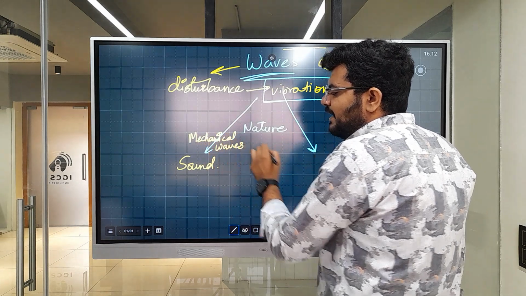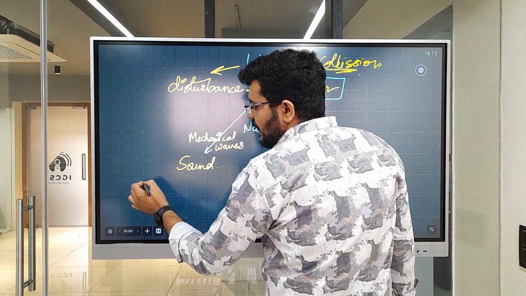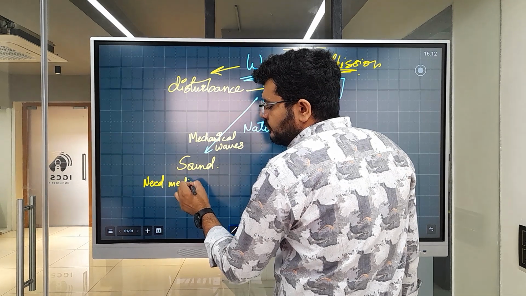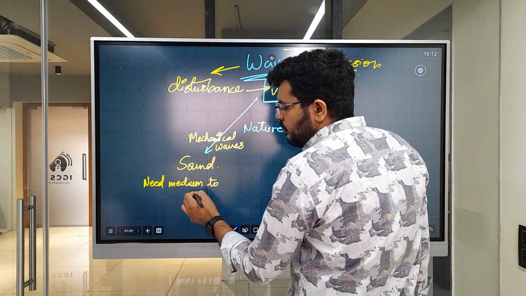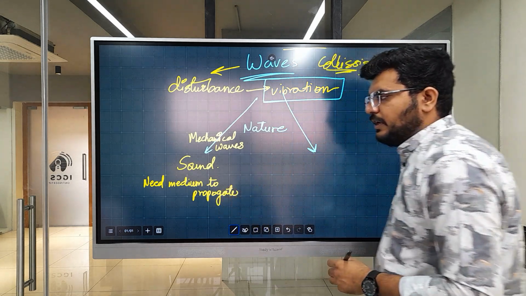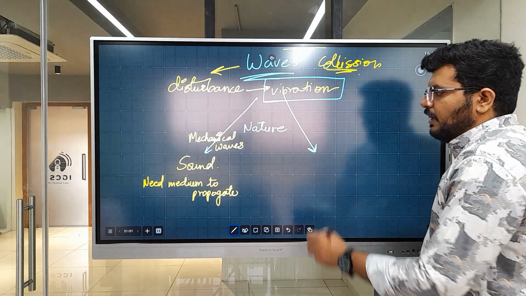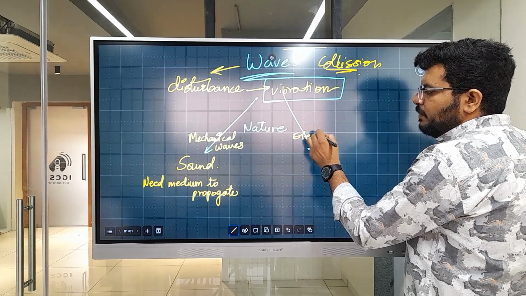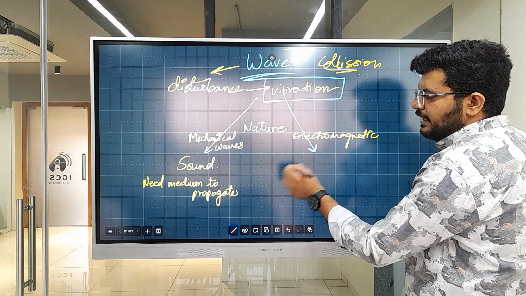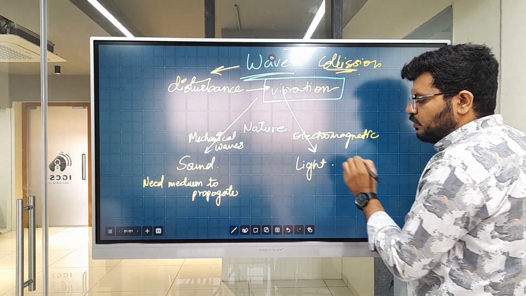What is the characteristic? How do I know that it's a mechanical wave? Because it needs a medium to propagate. You can also say it by the way they propagate. Other waves are electromagnetic waves. Example, light is an electromagnetic wave.